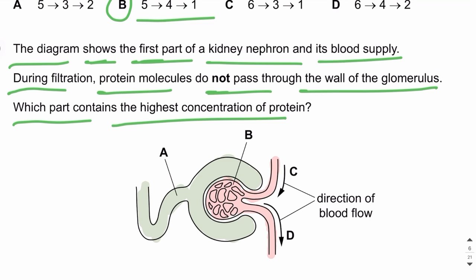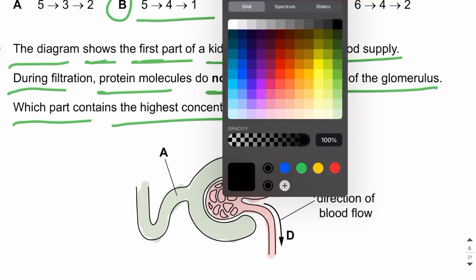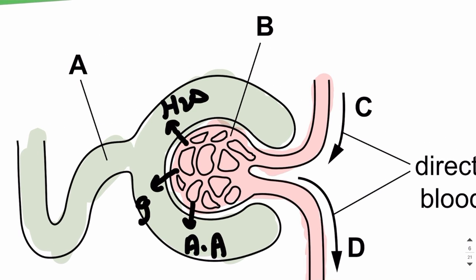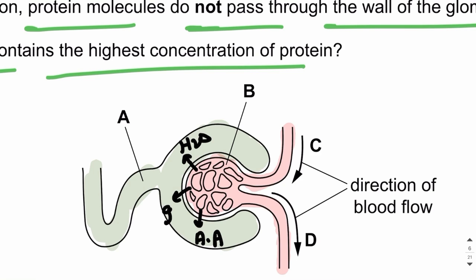So in the question, it is mentioned that when the filtration occurs, the proteins do not pass through. You all know that whenever filtration occurs, small molecules like water, glucose, amino acids, and minerals all pass through, but proteins do not pass through, right? So the blood is flowing like this.